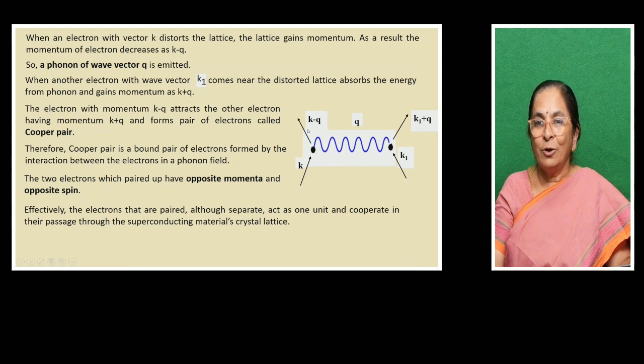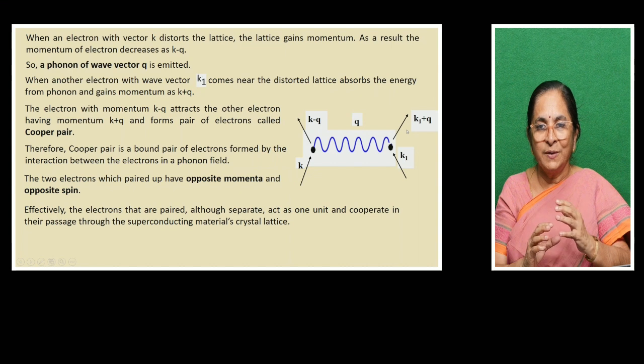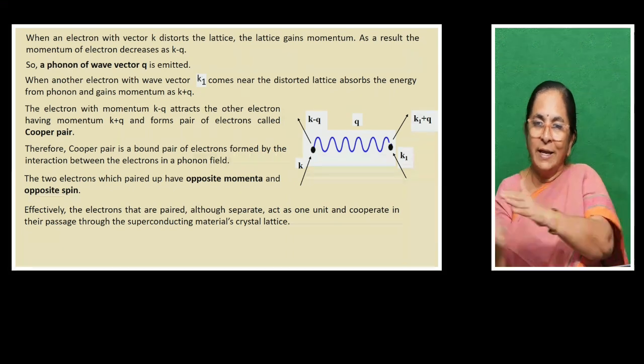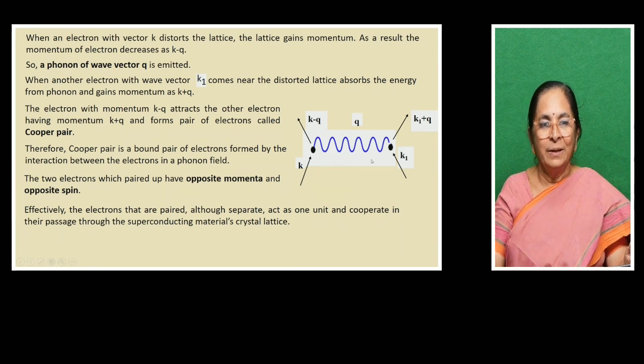So this ion will not be able to break the pair, and so it will not attract the electrons, because the electrons are now in phase and the ions' influence will be lost here. So as a result, these two electrons with the momenta k minus q and k1 plus q with opposite spins form a pair and nicely sail through the crystal.